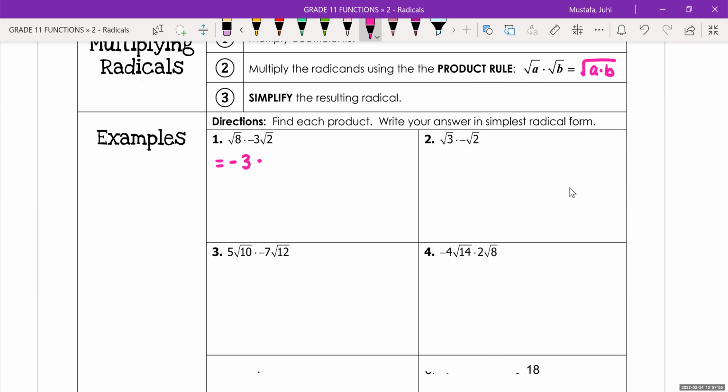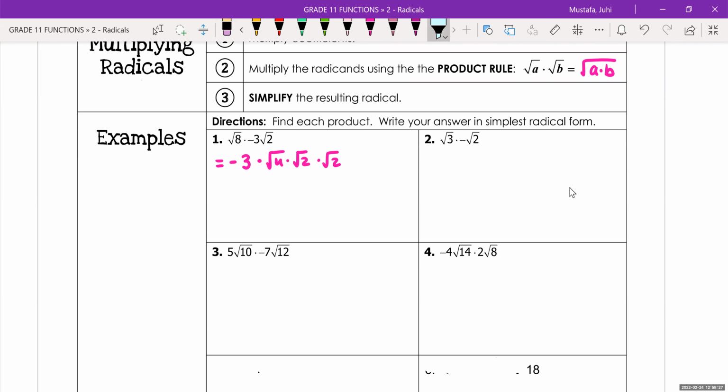Can we simplify root 8? We can make it into root 4 times root 2. And then we have another root 2 at the end. So if you're wondering what I'm doing, I moved the negative 3 over here. I split this root 8 up into 4 times 2. And then this root 2 just ended up all the way at the back over there. I'm rearranging it because I like my coefficients to be in the front. I just feel like because of algebra, they make a lot more sense. And then I'm simplifying as I go.